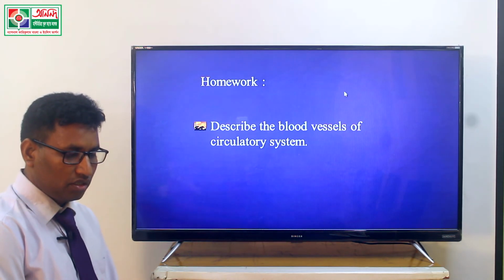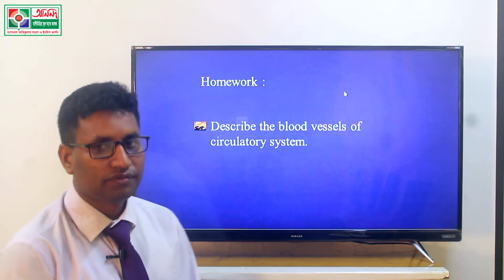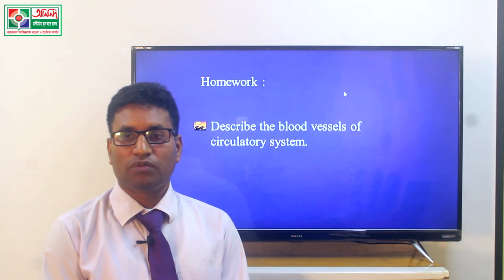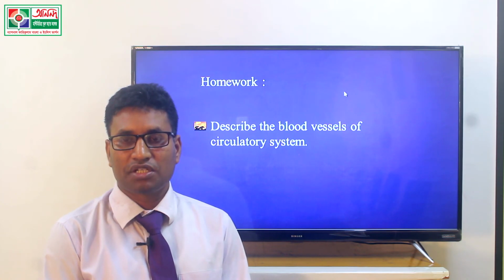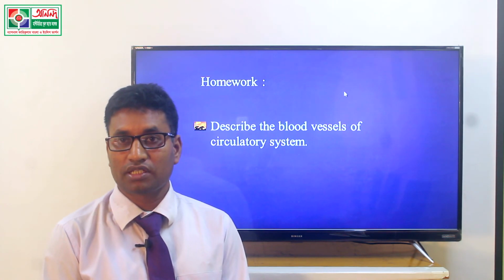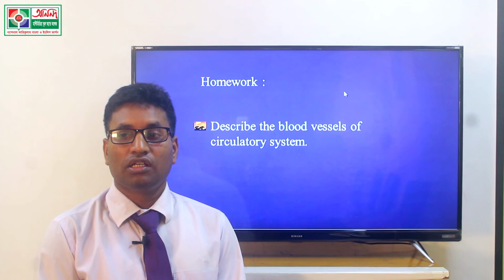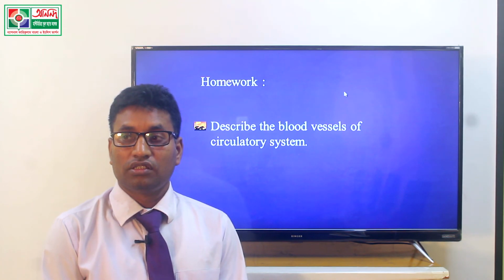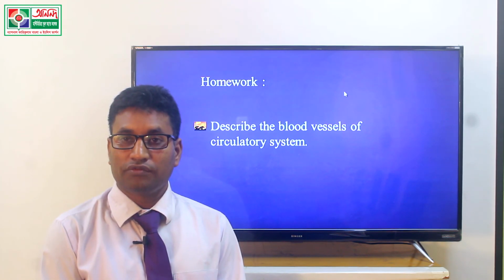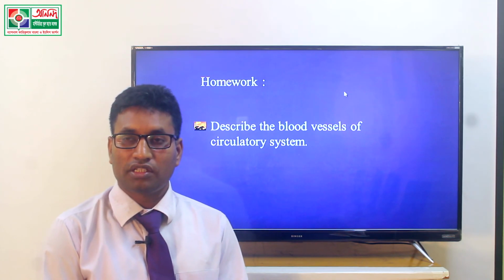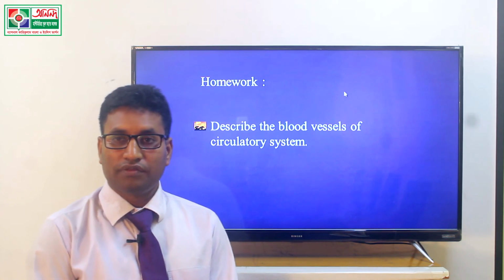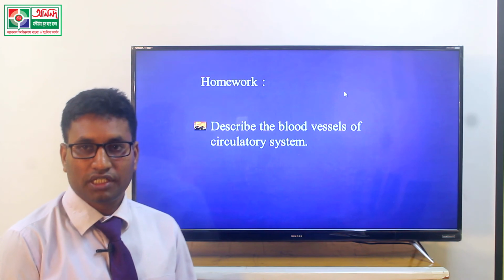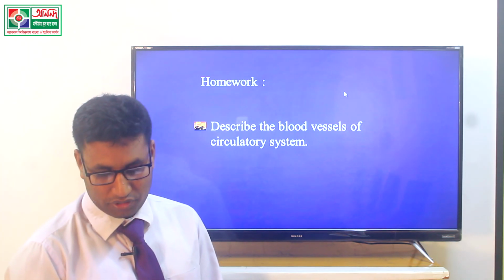The answer to this question will be the 3 types of blood vessels. At first we must write down the definition of blood vessels, and then we write the detailed information of artery, vein and blood capillary, and the differences among artery, vein and blood capillaries with figures. This is the complete answer to this question.